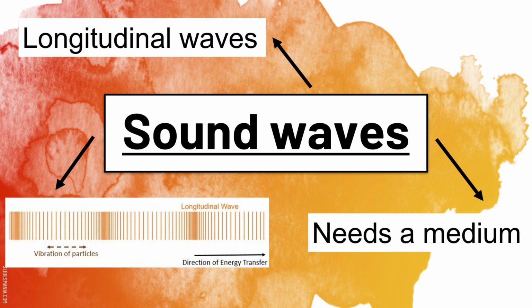Now, just a quick recap of what sound waves are. Sound waves are an example of longitudinal waves, and we know longitudinal waves need a medium. Once again, if there's no medium, it means there will be no wave. And because sound waves are longitudinal waves, you can see in the illustration here at the bottom, this is the illustration of a longitudinal wave. Sound waves look exactly the same.